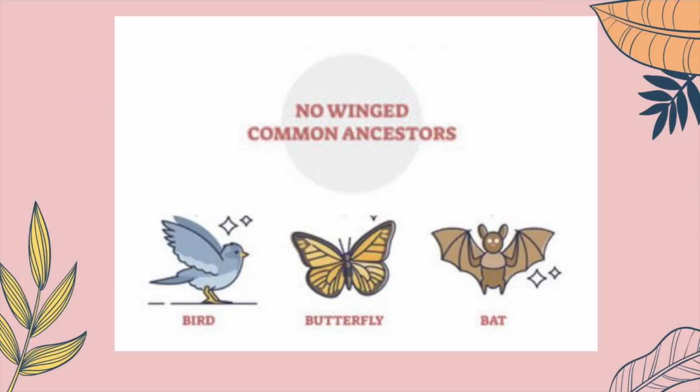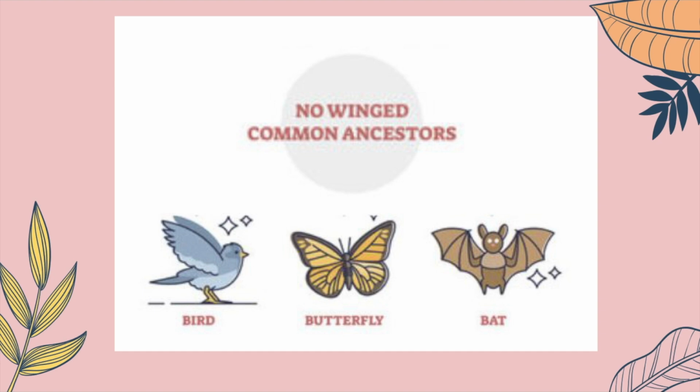Here's another example we can look at. Birds, butterflies, and bats all have very similar traits due to their similar environments and their need to fly. However, these organisms do not share a recent common ancestor, and therefore they do not have a common ancestor who had wings.